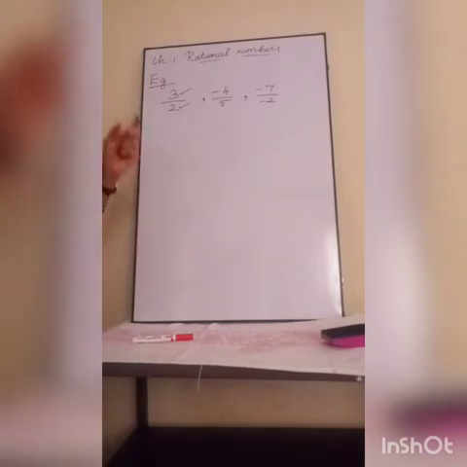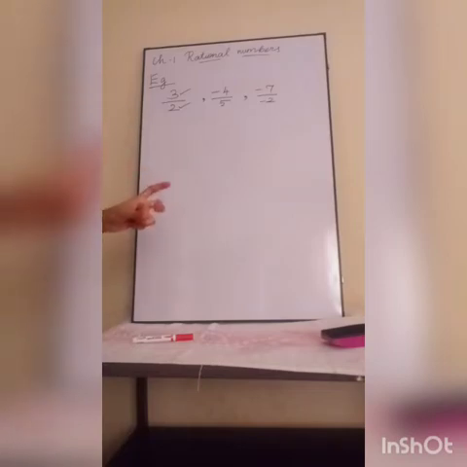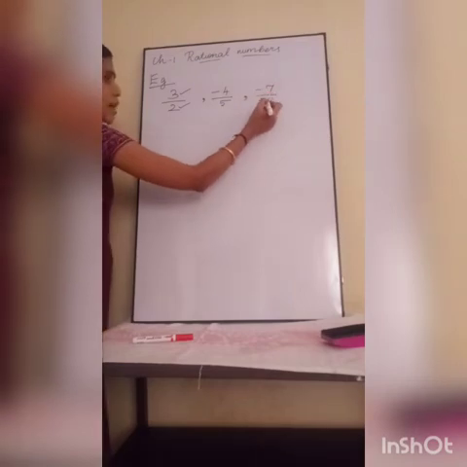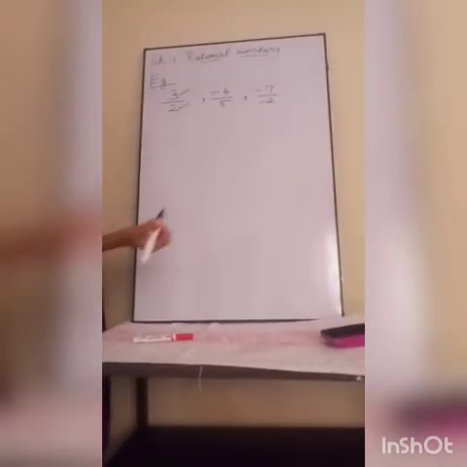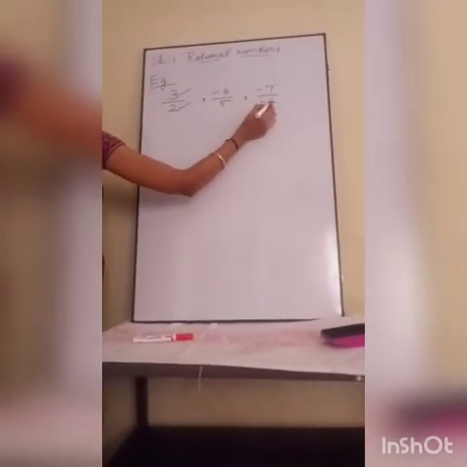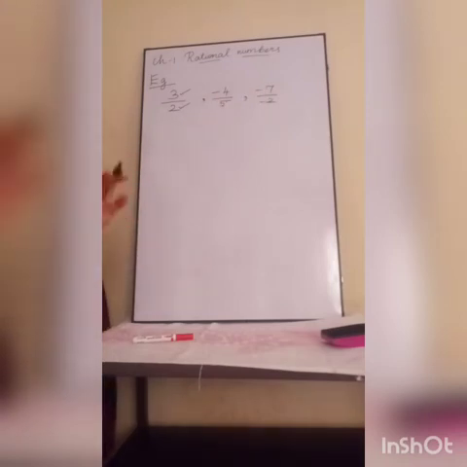A fraction also has a numerator and a denominator, but fractions are always positive. Rational numbers can be either positive or negative. So -7 by -2 is a rational number because both are negative integers and the denominator is not equal to 0.